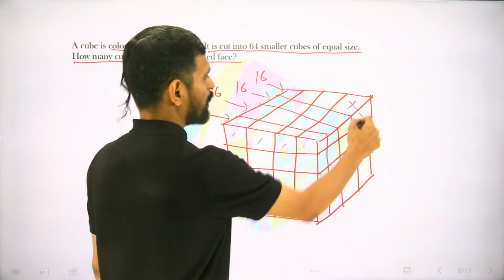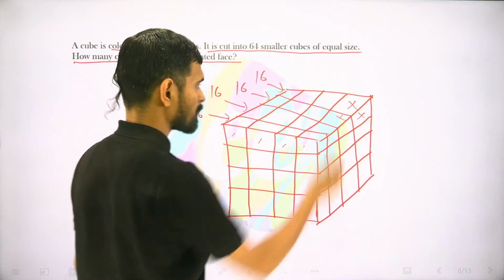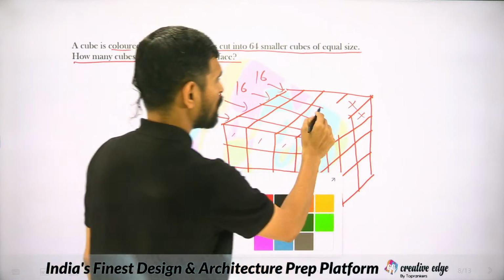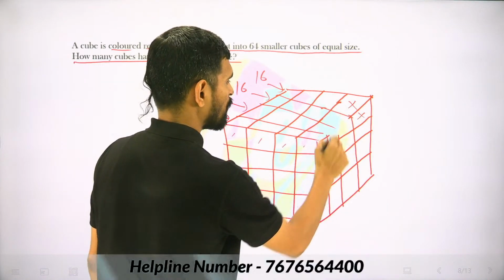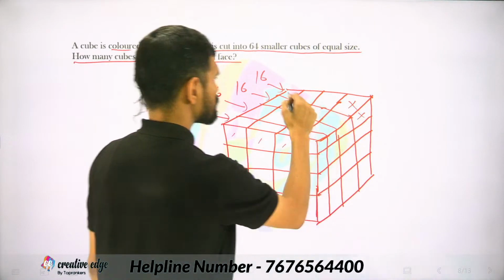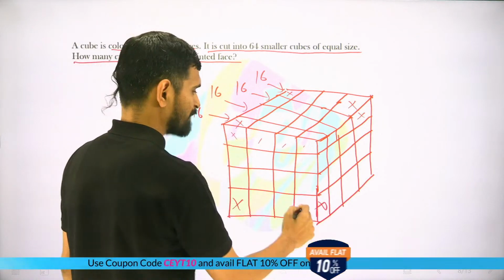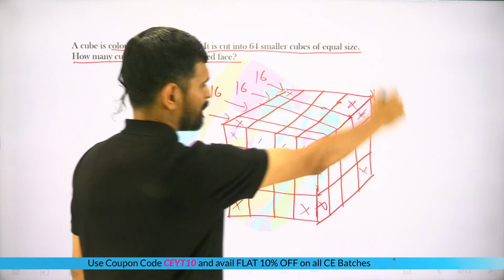So all these corner cubes, not this one, all the corner cubes that I am marking here with the cross will have three faces painted. See, first face, second face, and the side face, right?